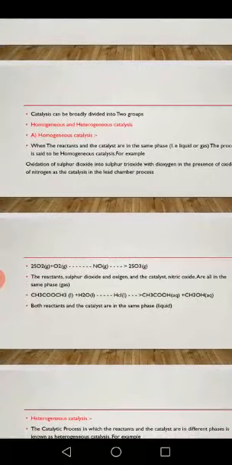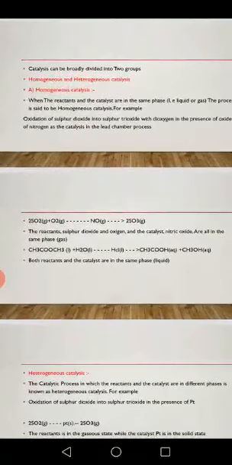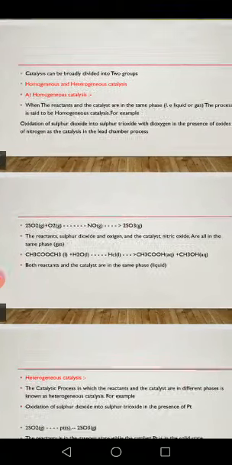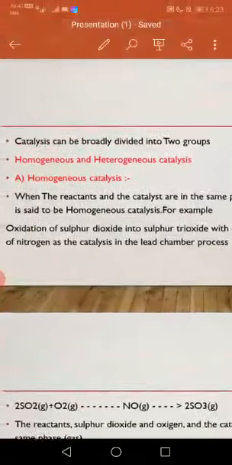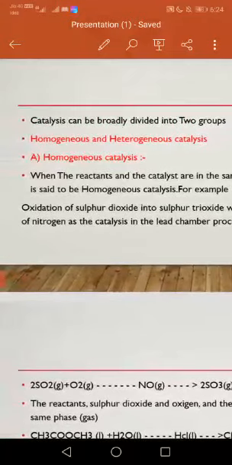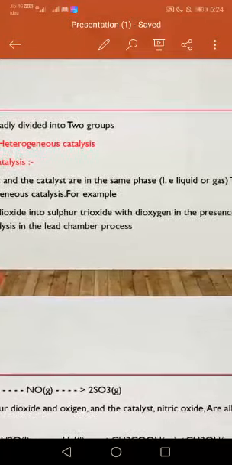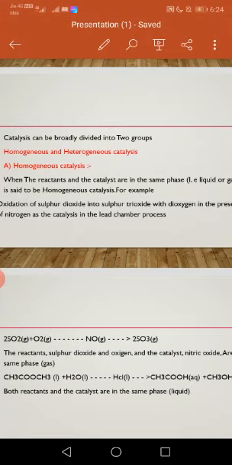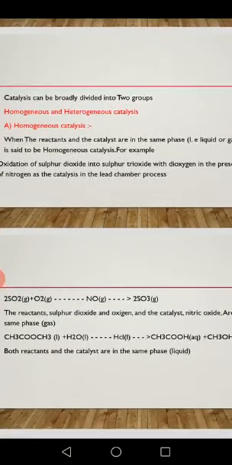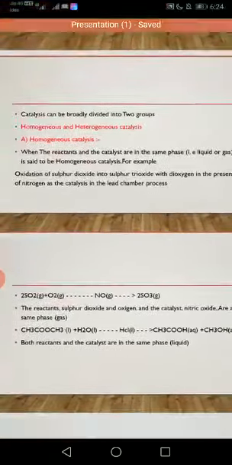The first one is homogeneous catalysis and the other one is heterogeneous catalysis. First, homogeneous catalysis: when the reactants and the catalyst are in the same phase.